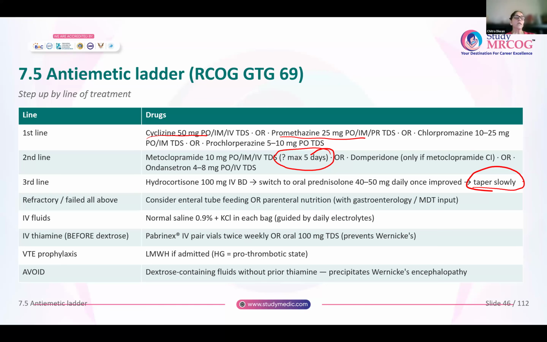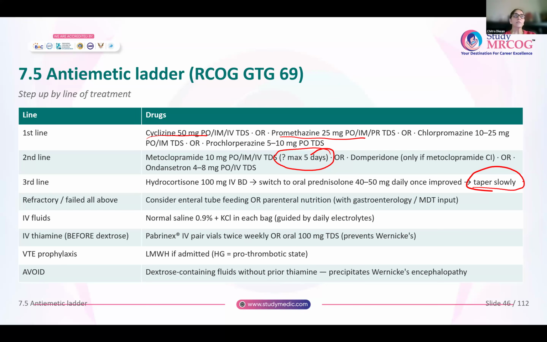Wherever there is refractory hyperemesis, that means all your first line, second line, third line drugs have failed, this is the time when you need multidisciplinary input. The gastroenterology team has to be there with you, and you will consider enteral tube feeding, or you will put her on total parenteral nutrition.